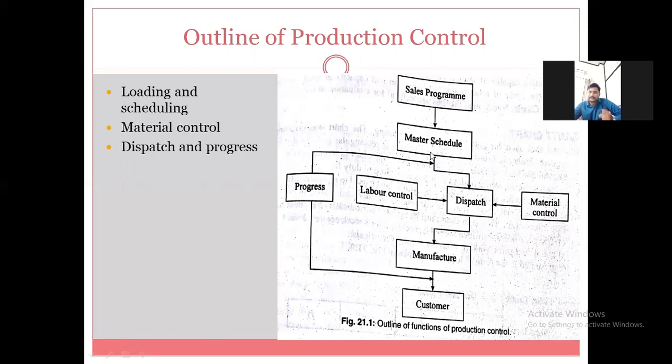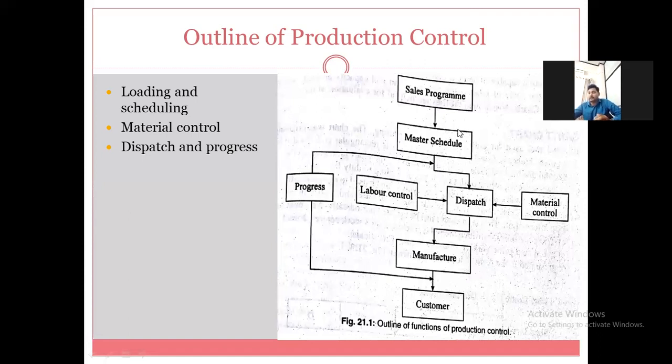So all these things are included in master scheduling: assessing the labor, the material requirement, and the operation requirement to be carried out on the materials to produce the finished good.